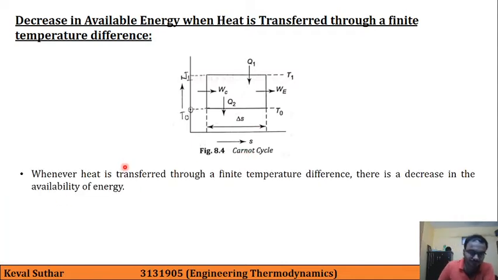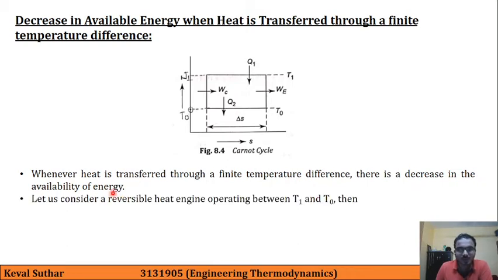So here, whenever the heat is transferred through a finite temperature difference, there will be a decrease in availability of energy. We will see this statement again. Let us consider a reversible heat engine that is operating between T1 and T0, as you can see in this figure.